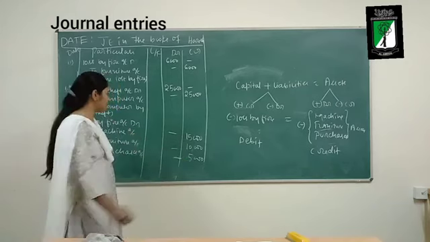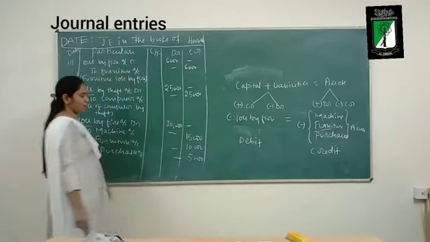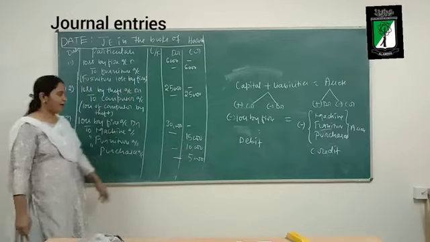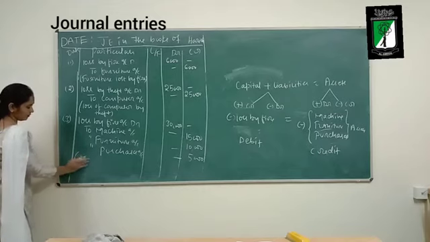25,000 plus 5,000, 30,000. So write this on the debit side. What is the total loss? 15 plus 10, 25, 25 plus 5, 30. Okay.